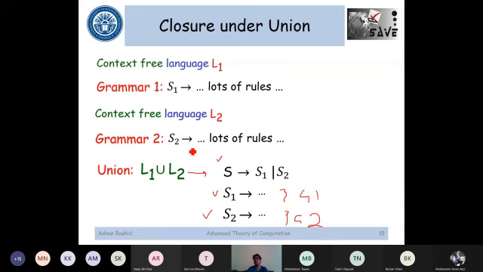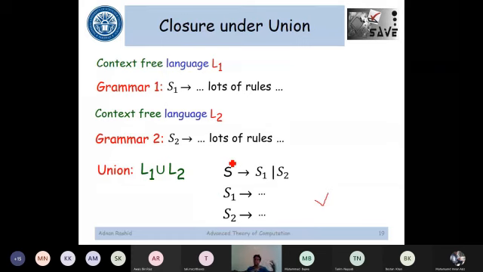Since we have a union, this rule is an or rule. So if we have a grammar for L1 union L2, it would look something like this. So we can say that context-free languages are closed under the union operation. Closed means their union should also result in a context-free language.